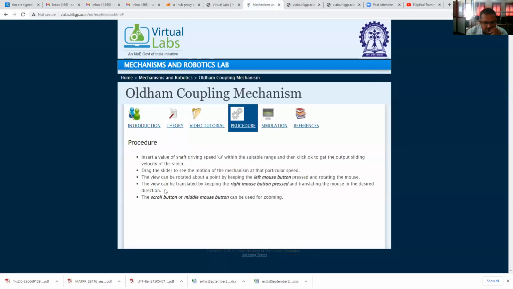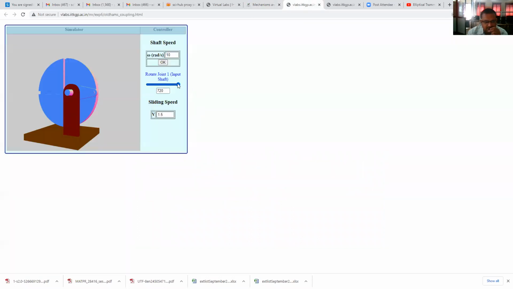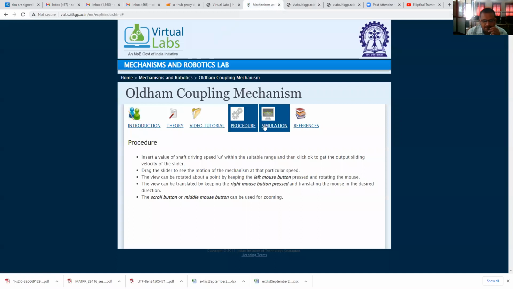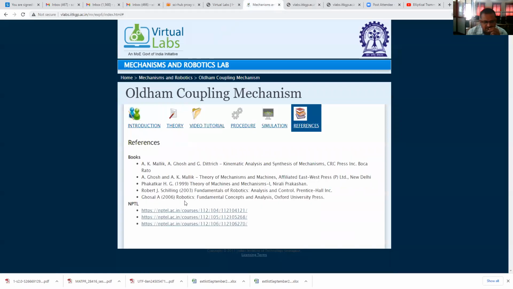Here they have given: the view can be rotated about a point by keeping the left mouse button pressed and rotating the mouse. The view can be translated by keeping the right mouse button pressed and translating the mouse in the desired direction. The scroll button or middle mouse button can be used for zooming. Therefore, see that. This is the Oldham coupling simulation we have seen. These are the references for the NPTEL course. Already you have learned this Oldham coupling.